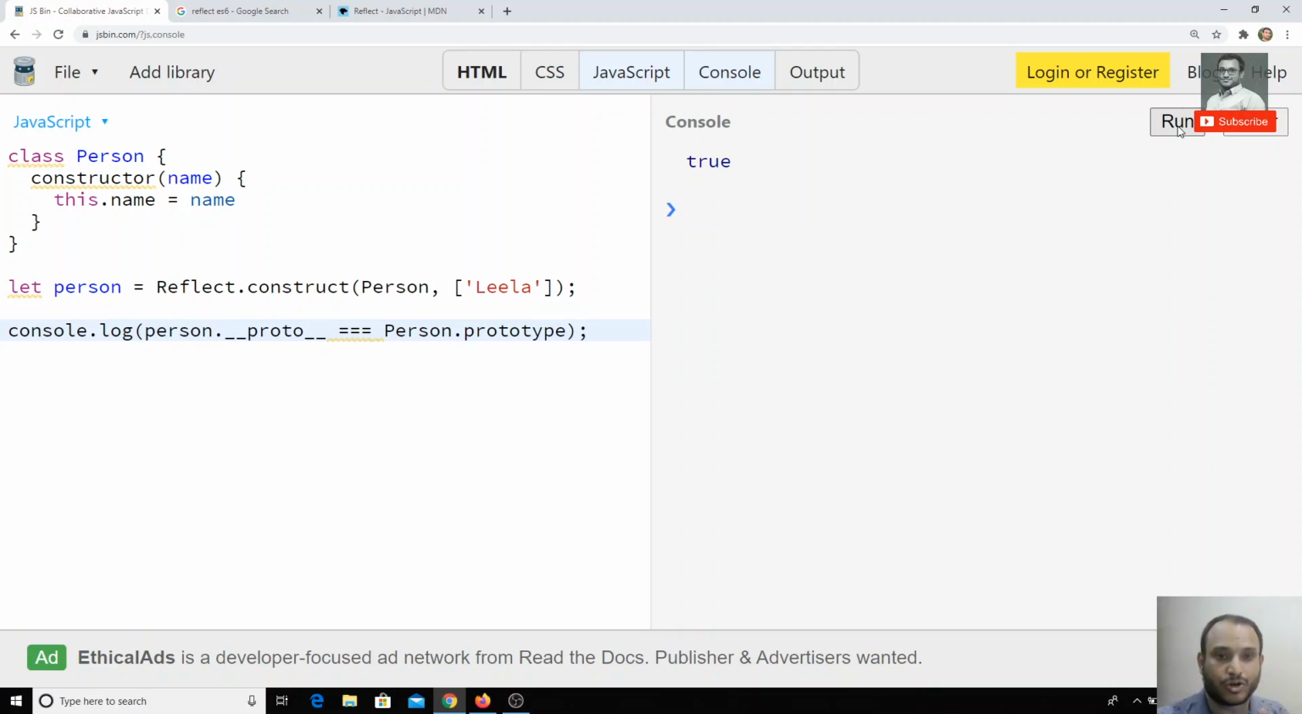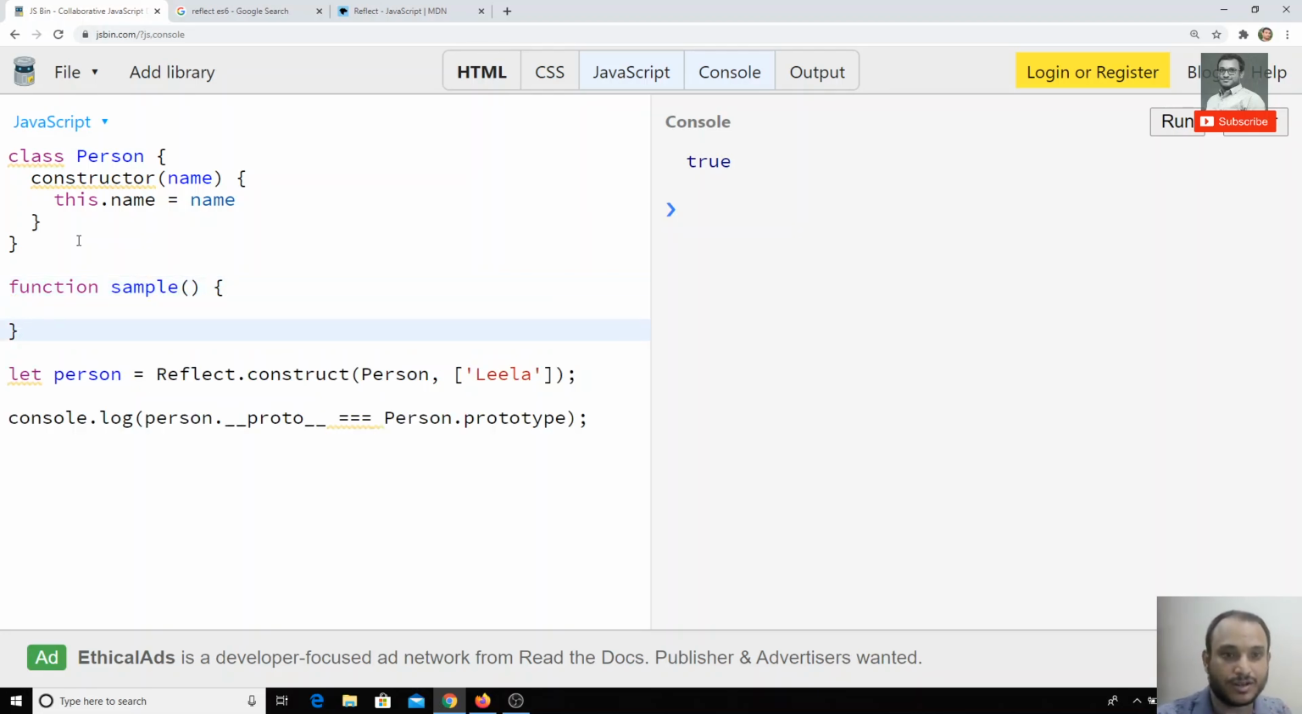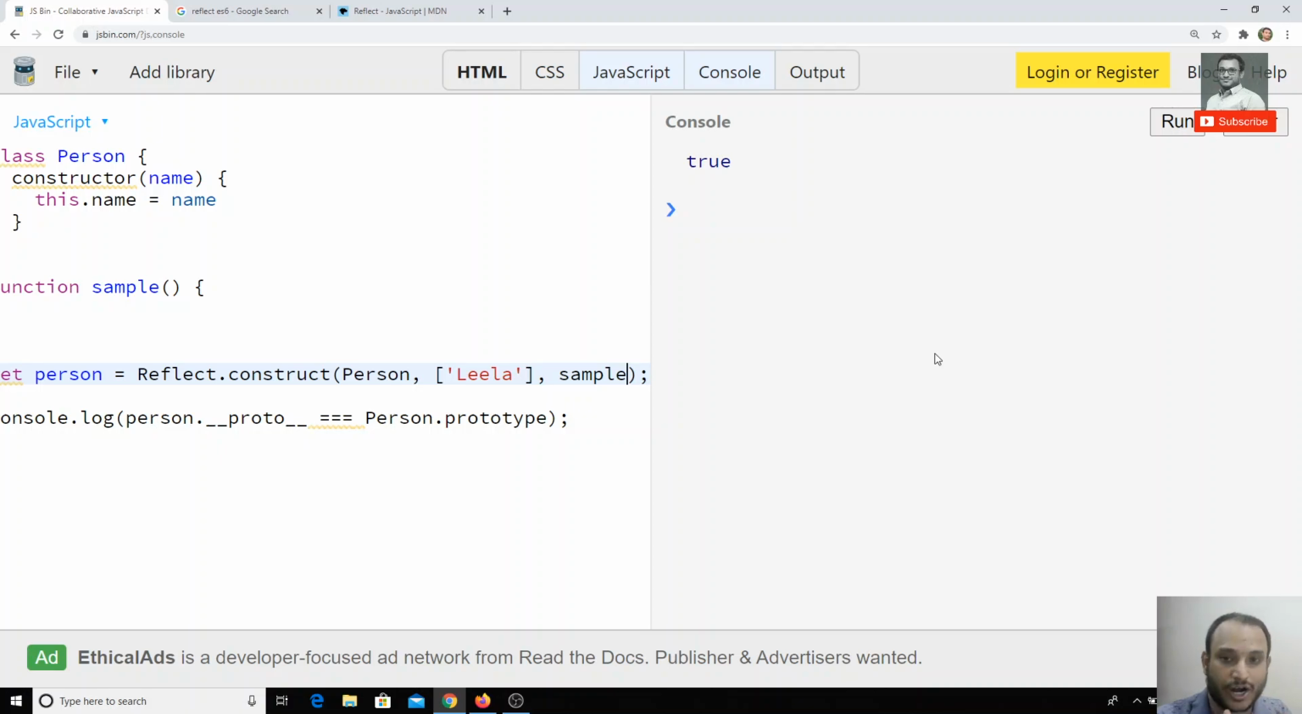Now I want to change the prototype of this object. If I want to change the prototype, I want to give my own object's prototype. So I will create another class or function, something like sample. This one is a basic function, sample. The third argument is an optional argument, that is the prototype. If you want to assign any custom prototype to this object, you can assign it as the third argument. So now I am giving sample to this one.